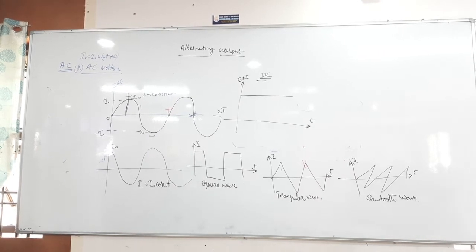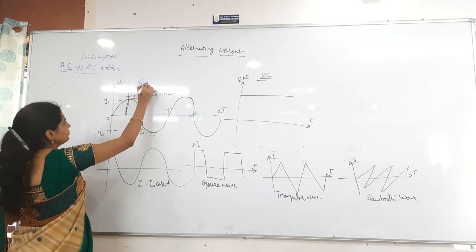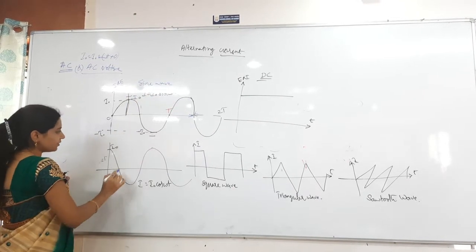Finished? Next, DC, direct current. Write this as sine wave, this as cosine wave.